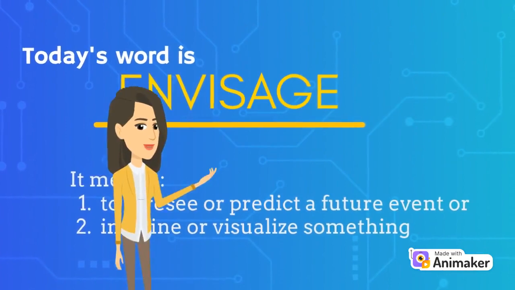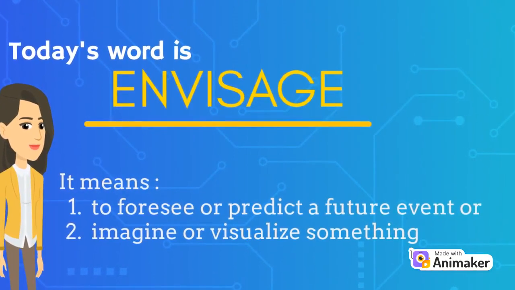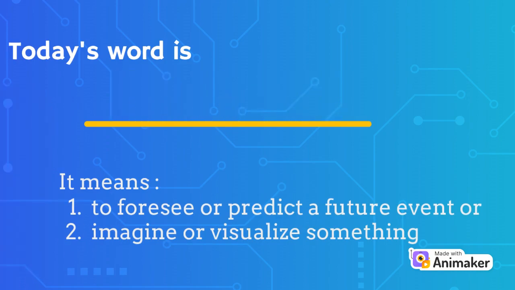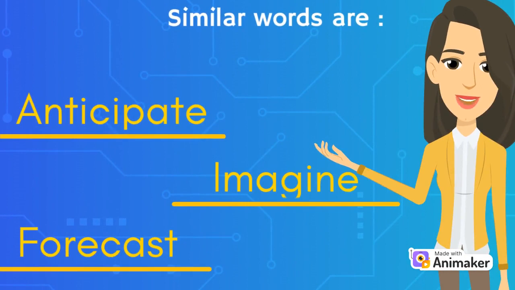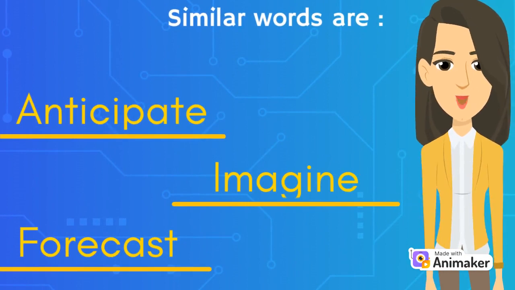So today's word is envisage. What does envisage mean? Envisage means to foresee or predict a future event, or to imagine or visualize something. A few similar words to envisage are anticipate, imagine, forecast, etc.